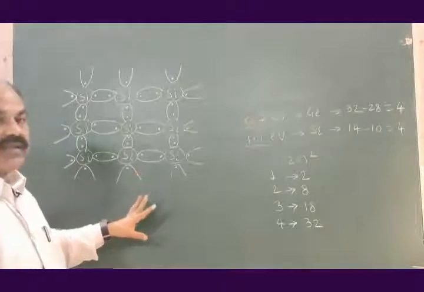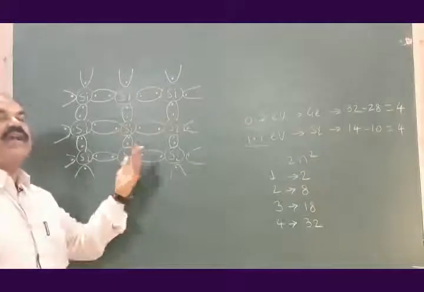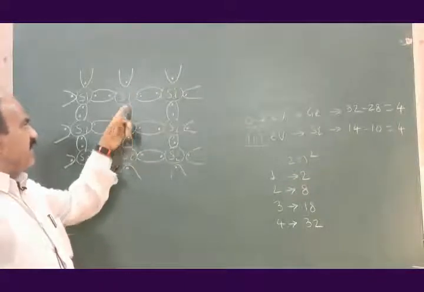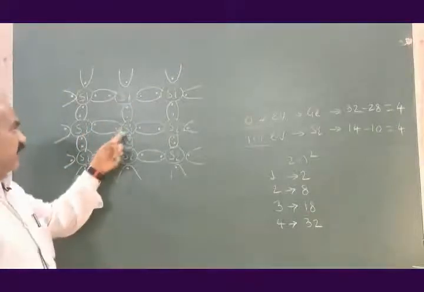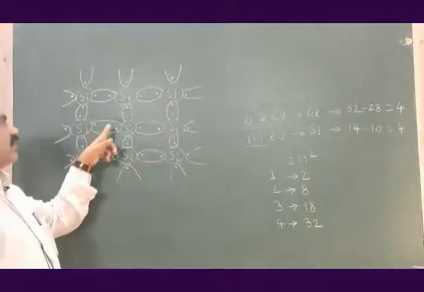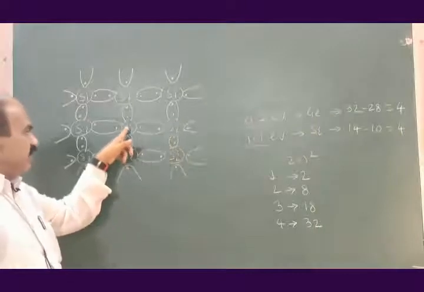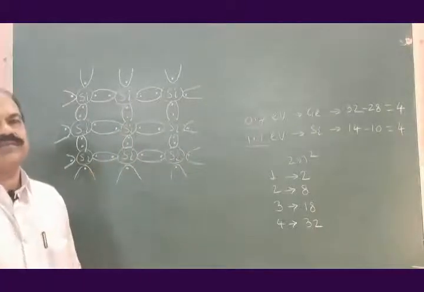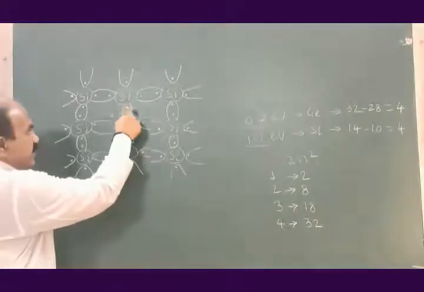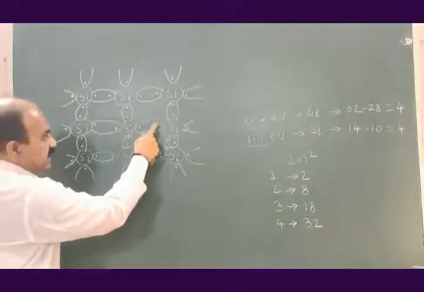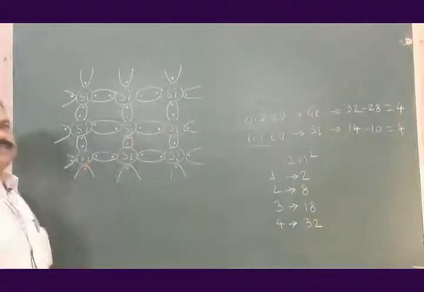This way, by forming covalent bonds with the 4 neighbors, this silicon atom forms one covalent bond with the first neighbor, one with the second neighbor, one with the third neighbor, and one with the fourth neighbor. This space is common to this atom and this atom. This space is common to this atom and this atom, and likewise for the others.